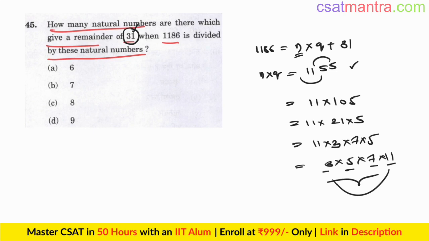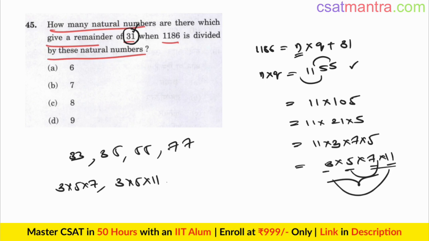3 11s are 33. 3 5s are 15, less than 31. 3 7s are 21, less than 31. 3 11s are 33. So this is greater than 31. This is one combination. 5 7s are 35. 5 11s are 55. 7 11s are 77. We combine two factors till now. Now 3 into 5 into 7. I am not going to simplify this. This is definitely greater than 31. 3 into 5 into 11. 3 into 7 into 11. 5 into 7 into 11.